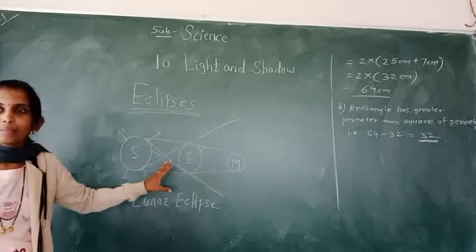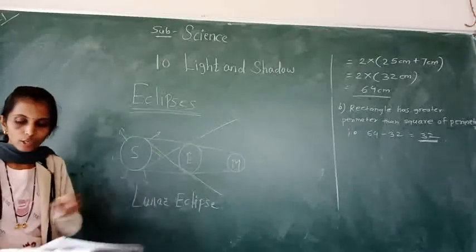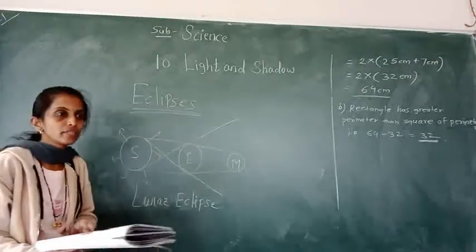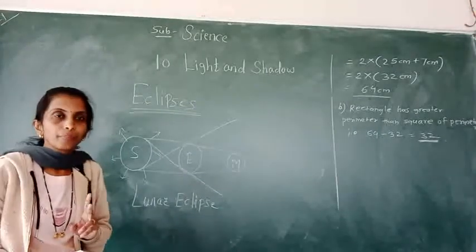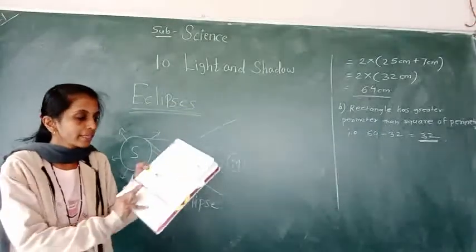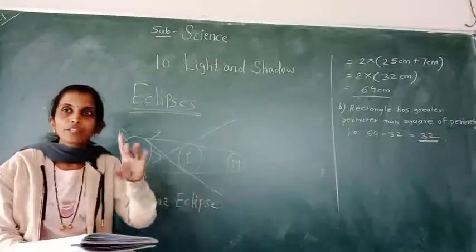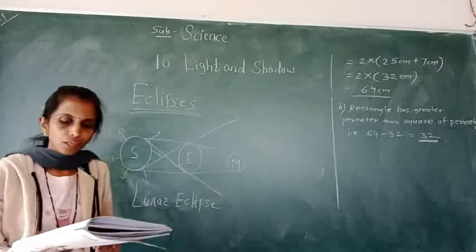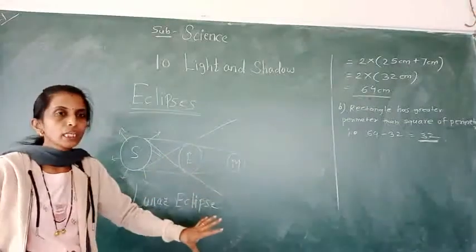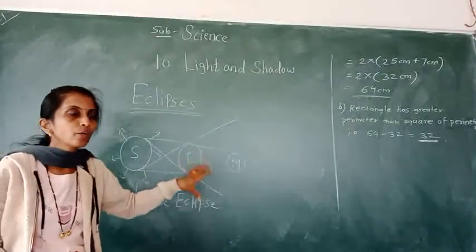So this diagram now you have to draw at home on page number 102. This is the diagram. Lunar eclipse, okay, and solar eclipse also. I explain here, so you have to draw it at home. मैम कलर में करना है ना. Not color. Only use the pencil. Okay, and properly you have to draw it.